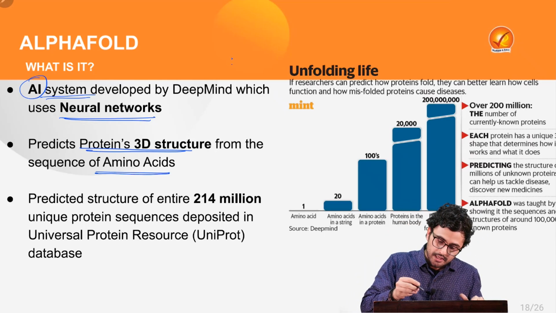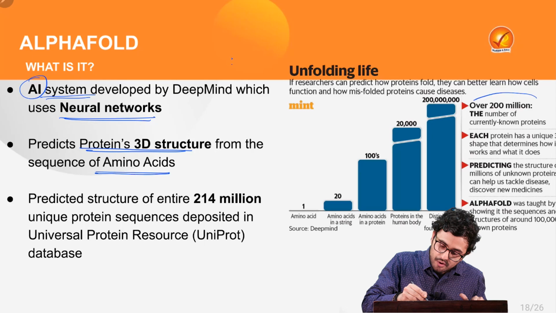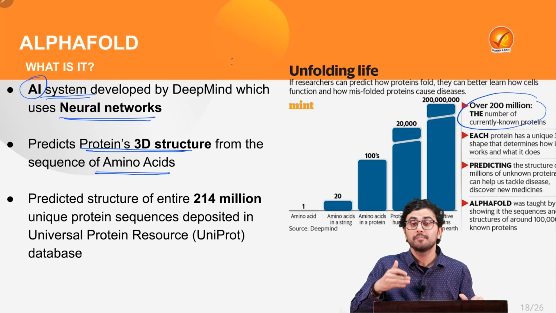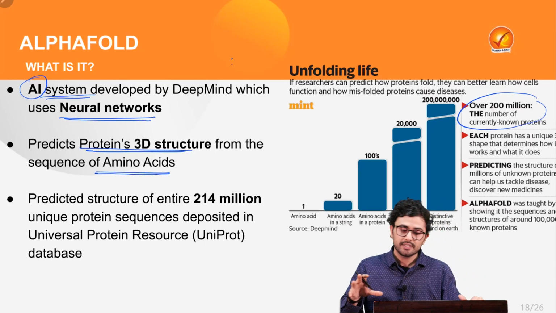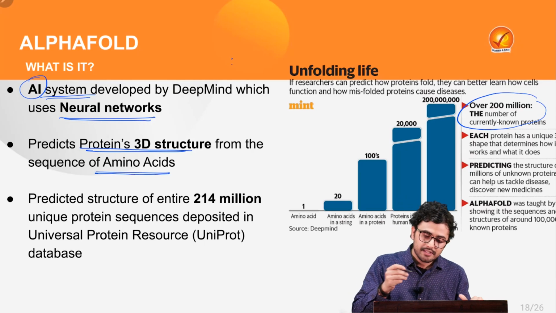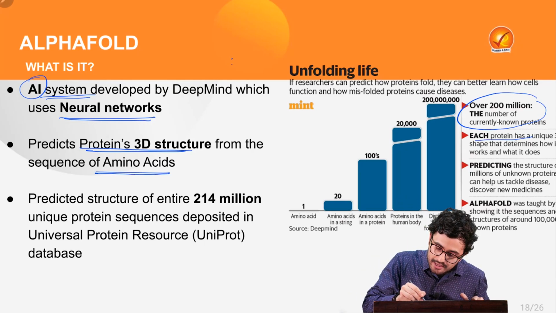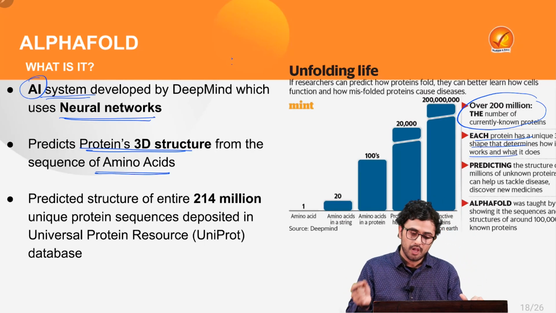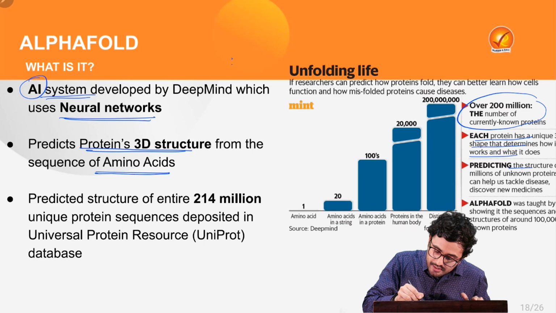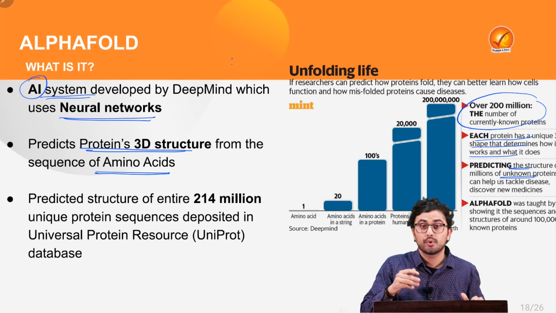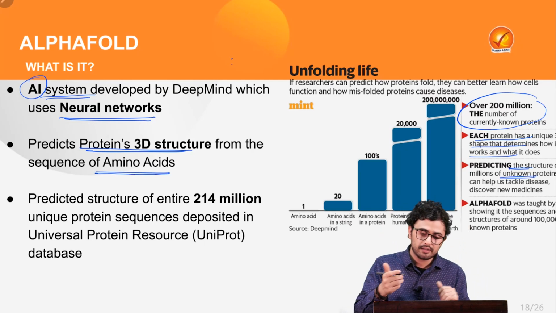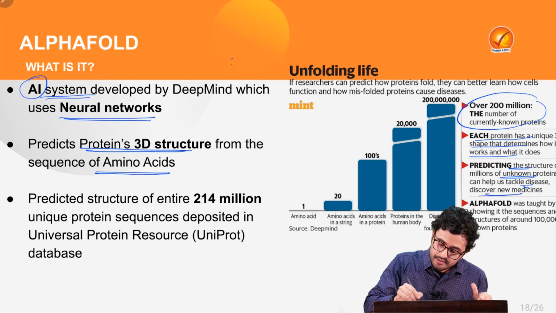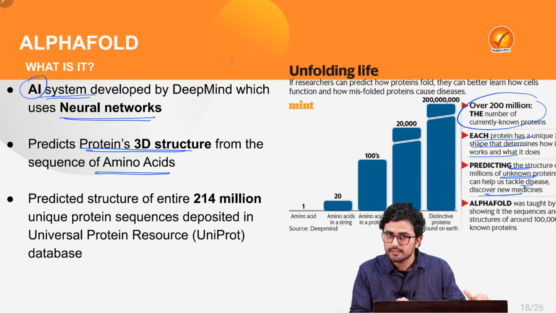As we can see, currently there are over 200 million known proteins which exist. At the same time, each protein has a unique shape that determines how it works and what it does. Also, predicting the structure of such unknown proteins can help us to tackle diseases and discover new medicines.